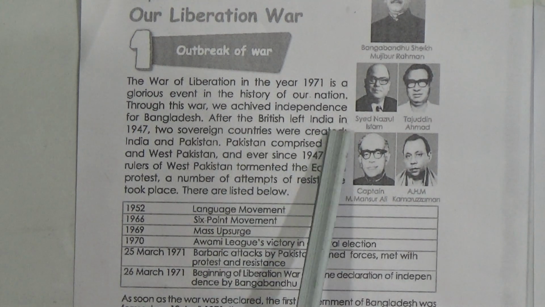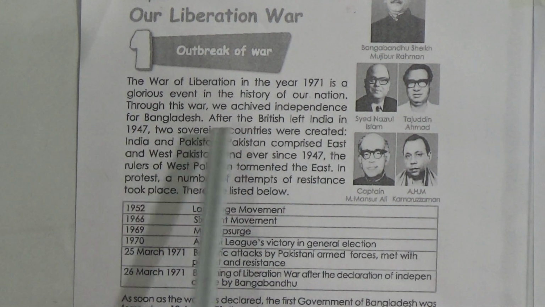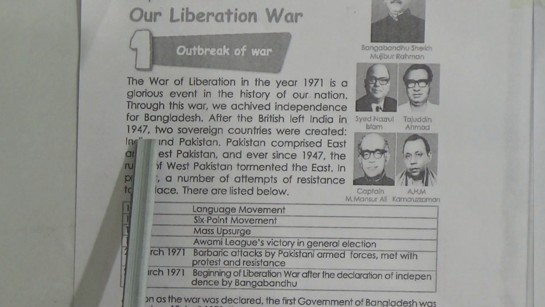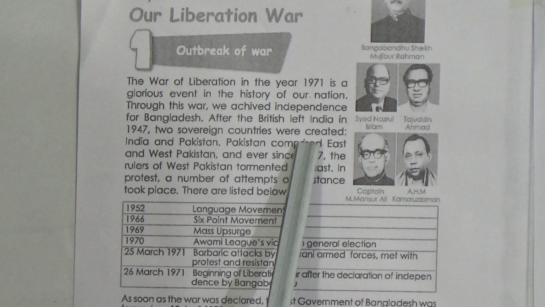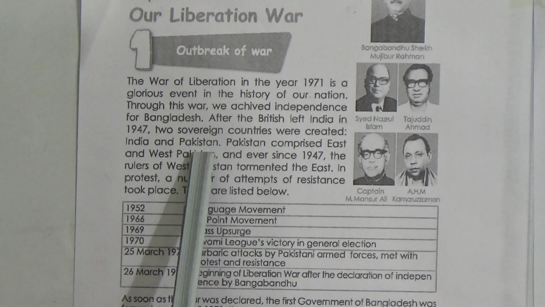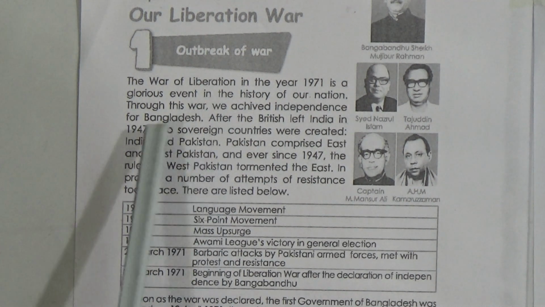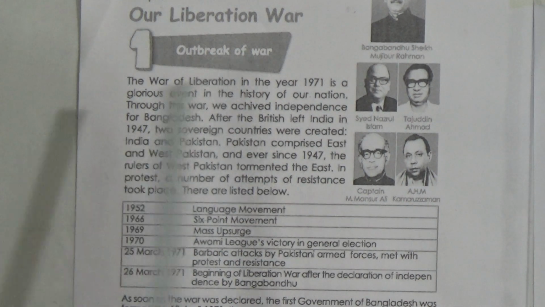After the British left India in 1947, 2 sovereign countries were created. So in 1947, 2 sovereign countries were created, and they were India and Pakistan. That means India and Pakistan were divided at the time of 1947.